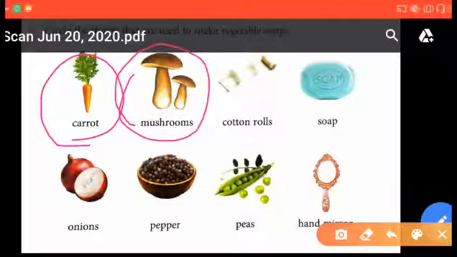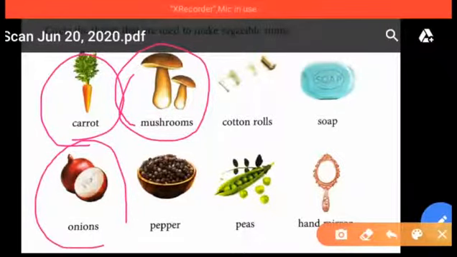Now next one is onion. Look here. Onion is a vegetable, so you have to make a circle here, because we use this vegetable while we are making soup, right? Now next one is pepper.